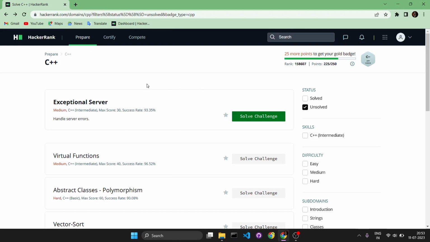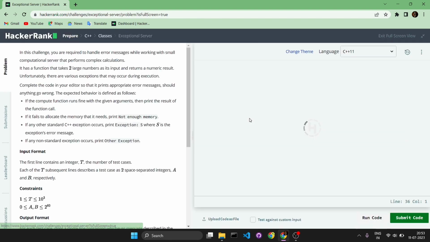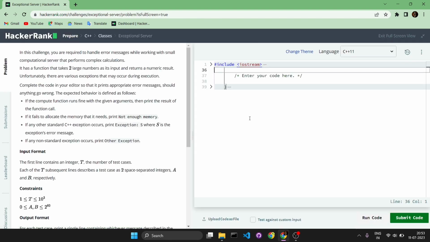Next problem in the C++ series is exceptional server, which is of medium kind. This is also a similar kind of problem to the one we solved in the previous video, which was on exception handling. As I already told in the previous video, exceptions are abnormal conditions or anomalies which cause the program to terminate abnormally.